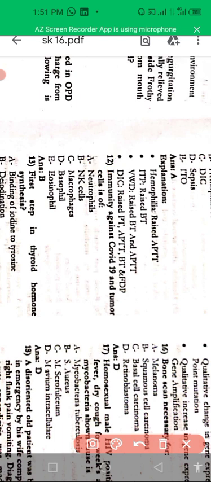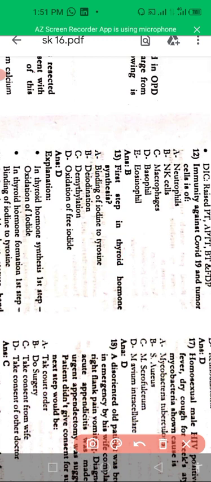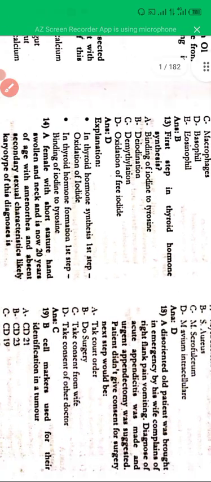Another question is immunity against COVID-19 and tumor cells. Now COVID-19 is a virus, and NK cells are most commonly increased in COVID-19. So this is the typical presentation of COVID-19. Another question: the first step of thyroid hormone synthesis is oxidation of free radicals. Free radicals are oxidized. So this is the first step of thyroid hormone synthesis.